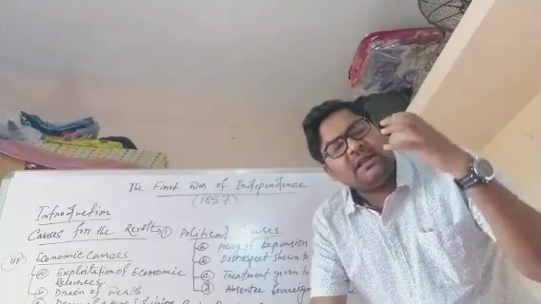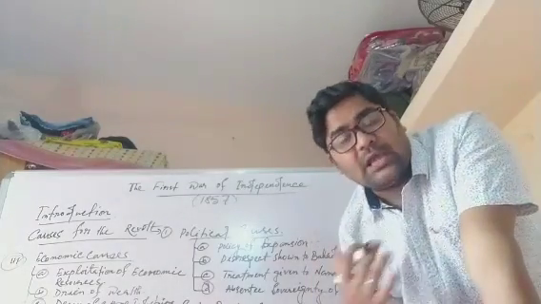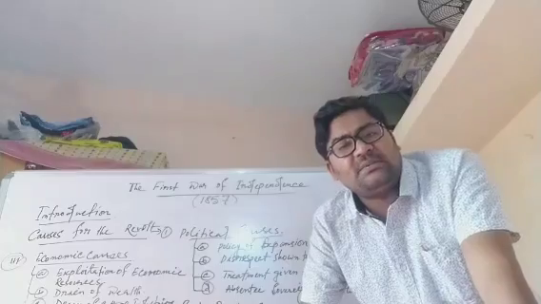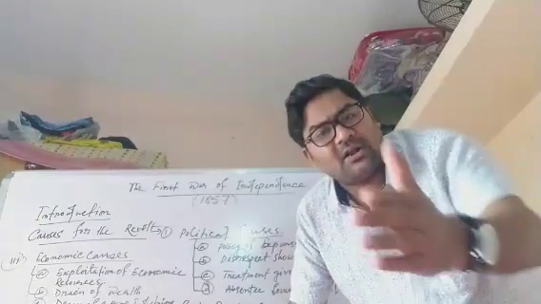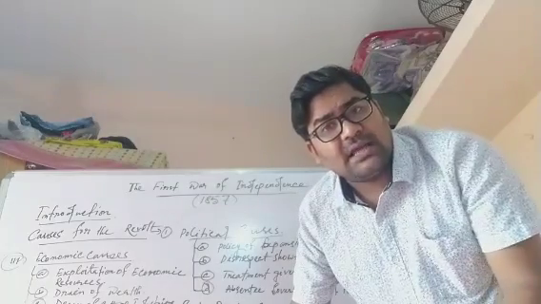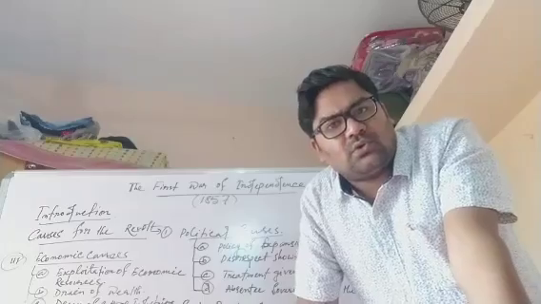To expand their territorial power in India and to safeguard their economic and political interest, the British waged many wars against the native rulers. Battle of Buxar, 1764. After that they annexed Bengal. Then they fought against Mysore.